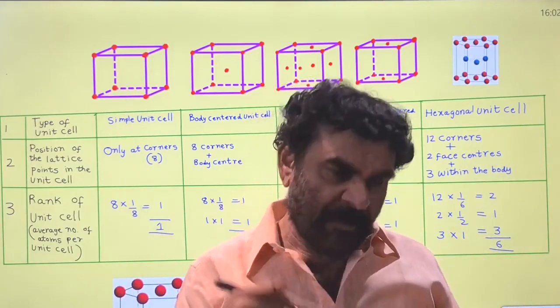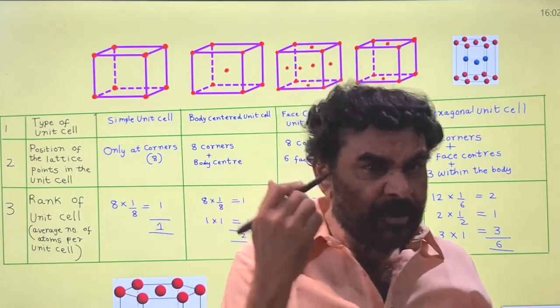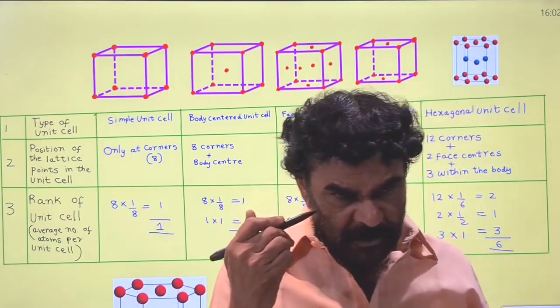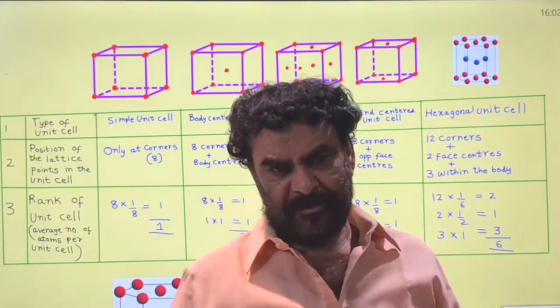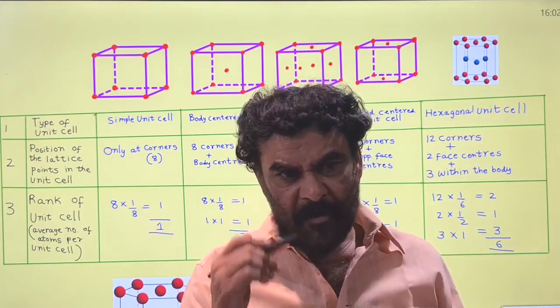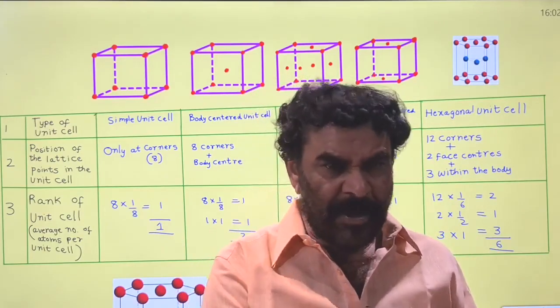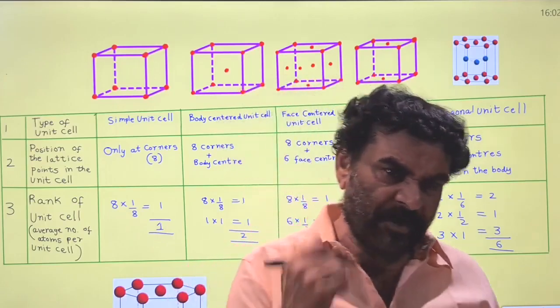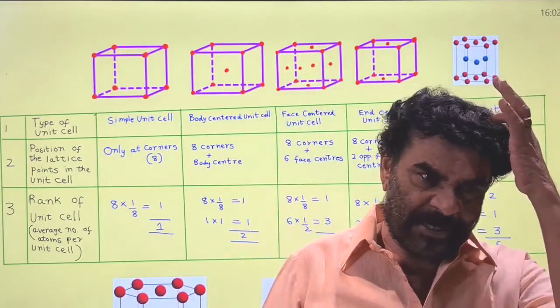So for the formation of each unit cell, how many lattice points are involved? We have to take into consideration the average number of lattice points involved in the formation of each unit cell.